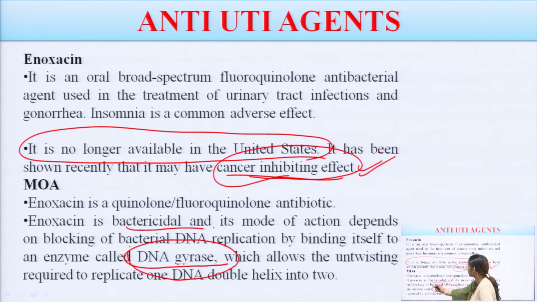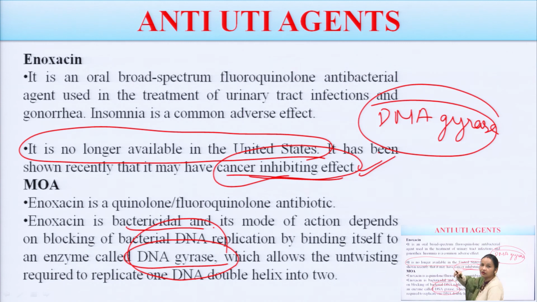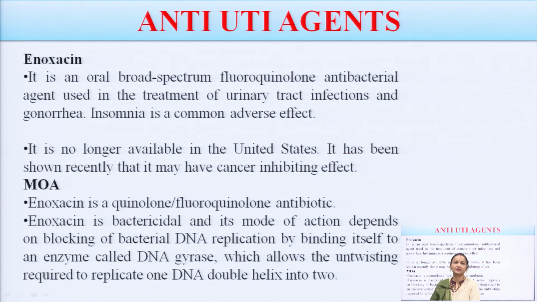Again and again I am telling you that DNA gyrase is the main enzyme which is inhibited by all fluoroquinolones. Along with DNA gyrase, topoisomerase enzymes are also there. Enoxacin is bactericidal.